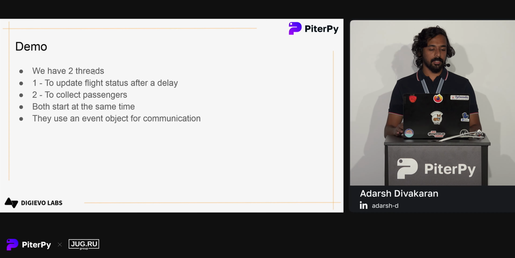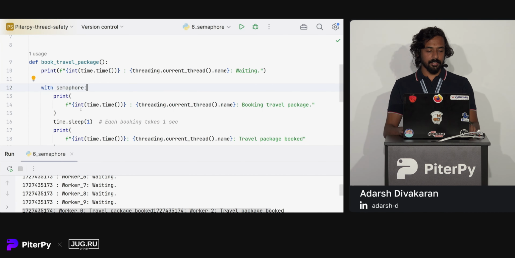So this is our example. We have 2 threads. One is for updating flight status, and we take some delay to update that. The second thread is waiting to collect passengers. Passengers will be collected only after the flight status has been updated. Both of these threads start at the same time, and they are using the event object for communication.